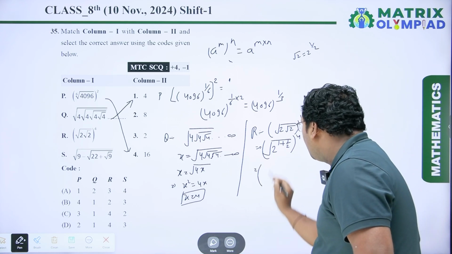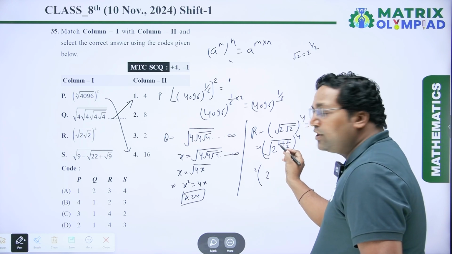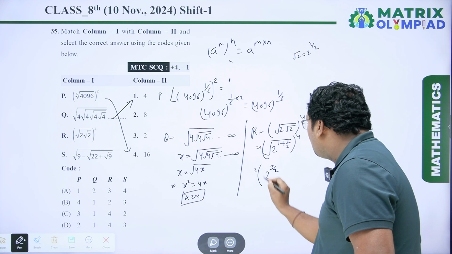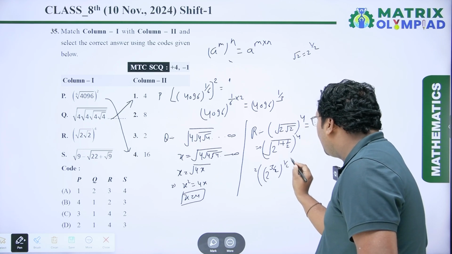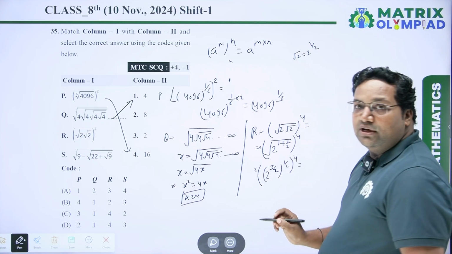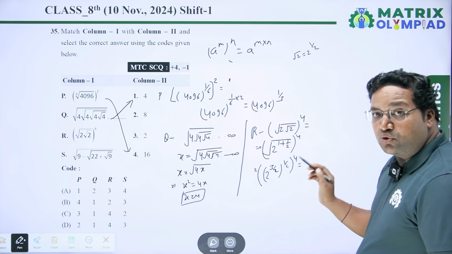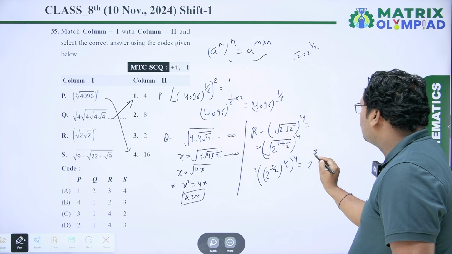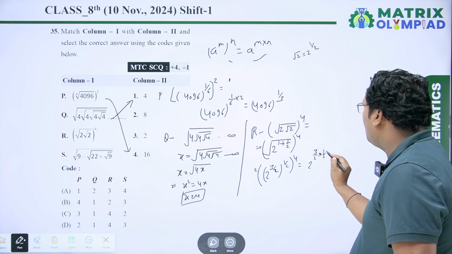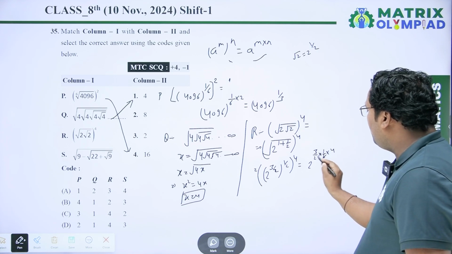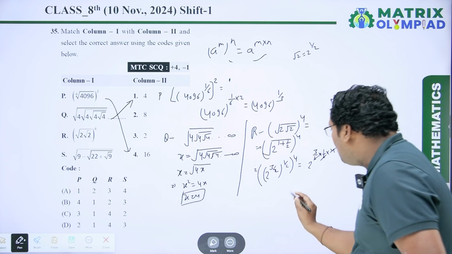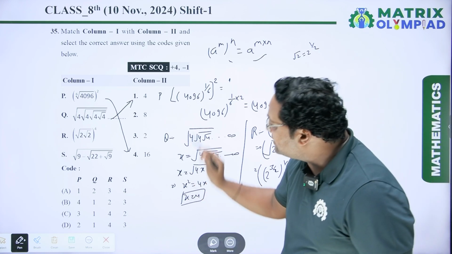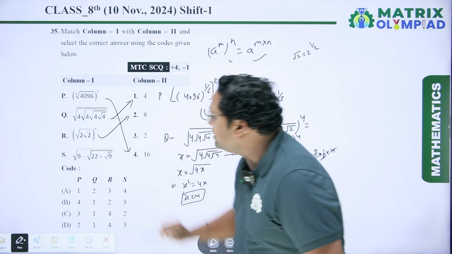Here this equals 2 to the power 2 ones are 2, 2 plus 1 is 3. So it is 3 by 2 to the power, under root we write 1 by 2 and its power is 4. So here power is given, so we apply the rule again. So we write 2 to the power 3 by 2 into 1 by 2 into 4. 2 2s are 4 and these 4s cancel out. So it is 2 cube, and 2 cube equals 8, which is in second. So for R, second one is true.